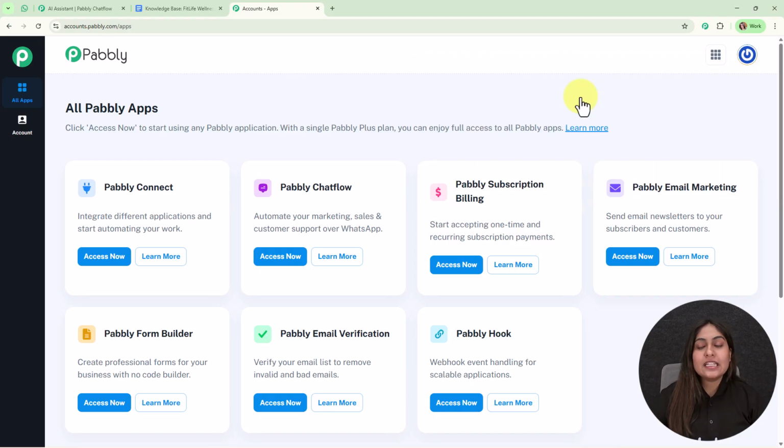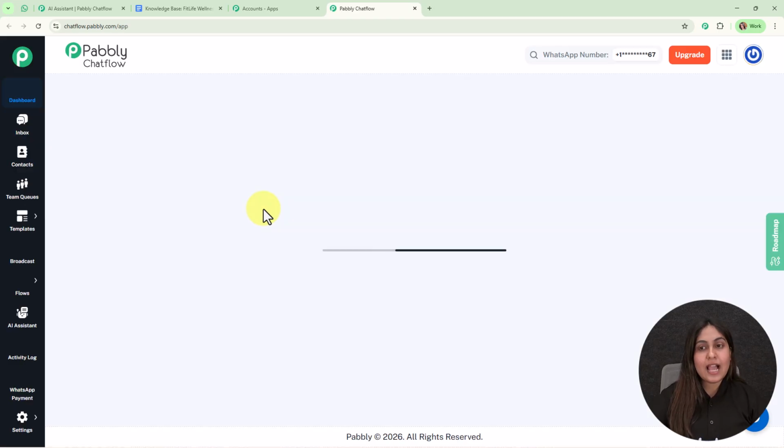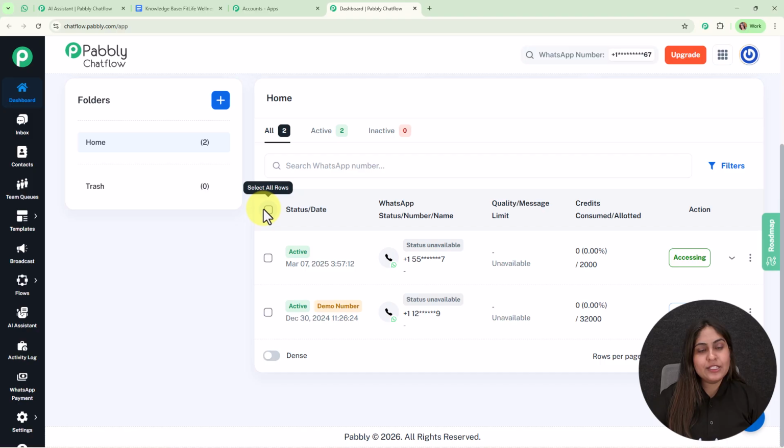Alright, so now after signing in, you can see our Pabbly apps window where you can see all the applications of Pabbly. From here, you need to access Pabbly Chatflow by clicking on the access now. And it will take you to the dashboard of Pabbly Chatflow. So here you can see I've already connected my WhatsApp number inside my Pabbly Chatflow account.